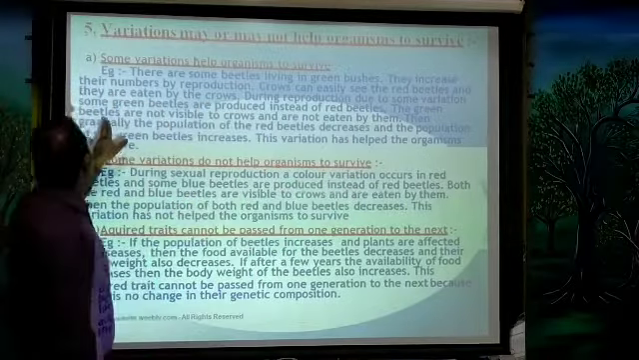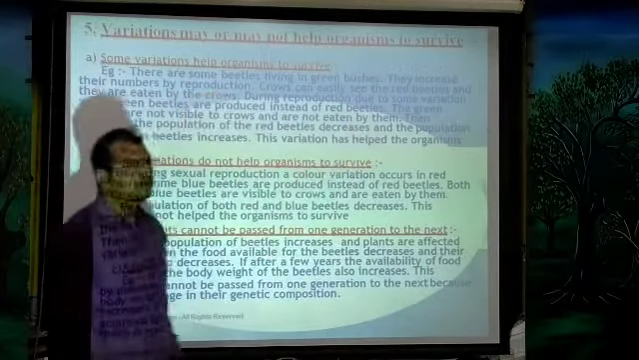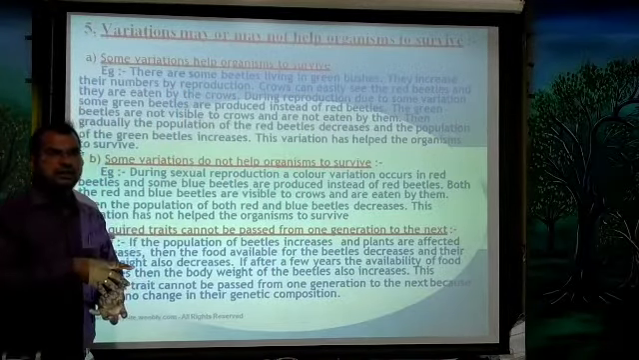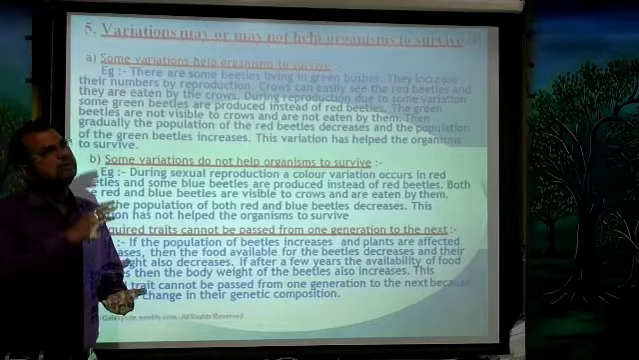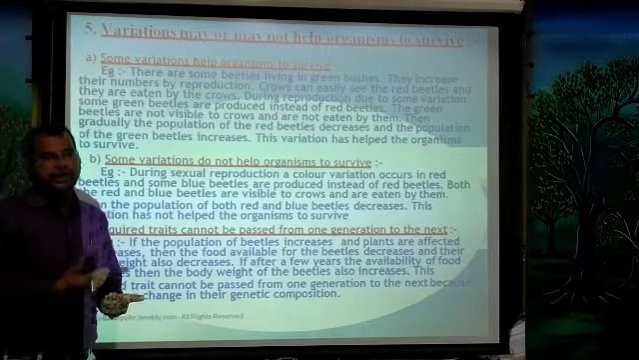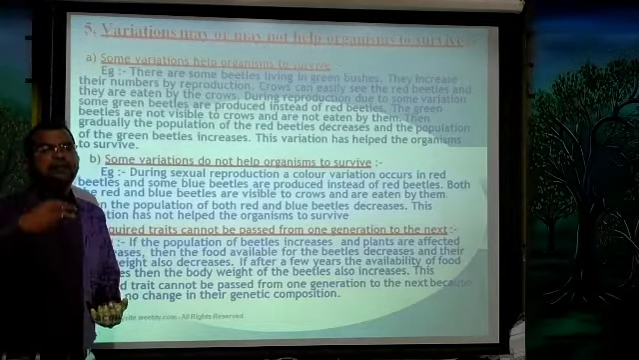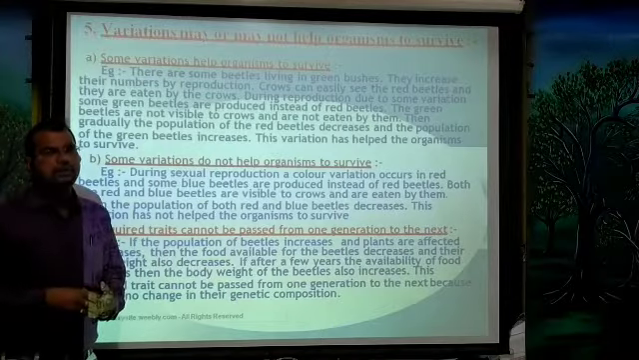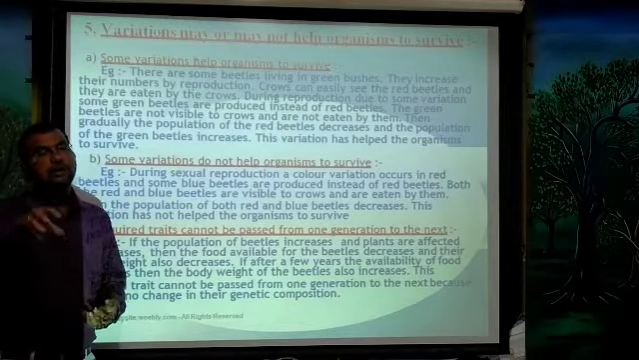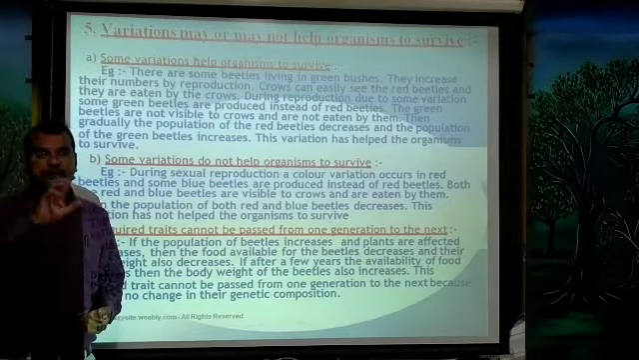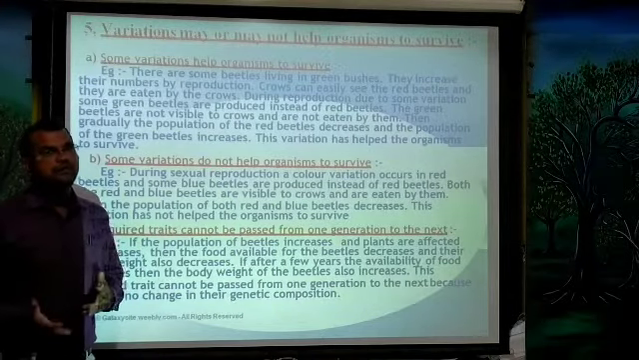Now the green beetles are not visible to crows and are not eaten by them. Before, the beetles were red in color, so they were easily identified and eaten by the crows. But now, due to variation, the red beetles produce green beetles. These green beetles live in green bushes, so they are not identified by the crows, and they survive.